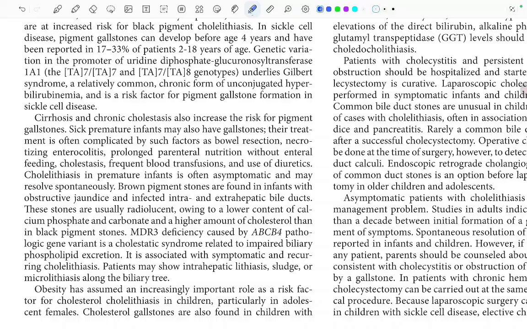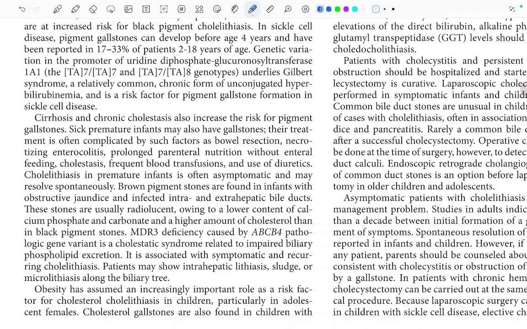Cholelithiasis in premature infants is often asymptomatic and may resolve spontaneously. Brown pigment stones are found in infants with obstructive jaundice and infected intra and extrahepatic bile ducts. These stones are usually radiolucent, owing to lower content of the calcium phosphate and carbonate and a higher amount of cholesterol than the black pigment stones.